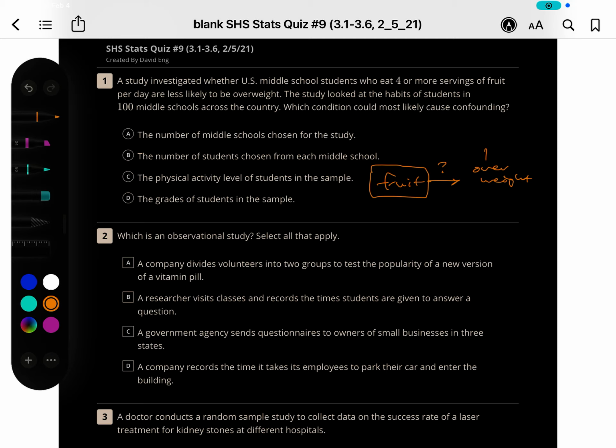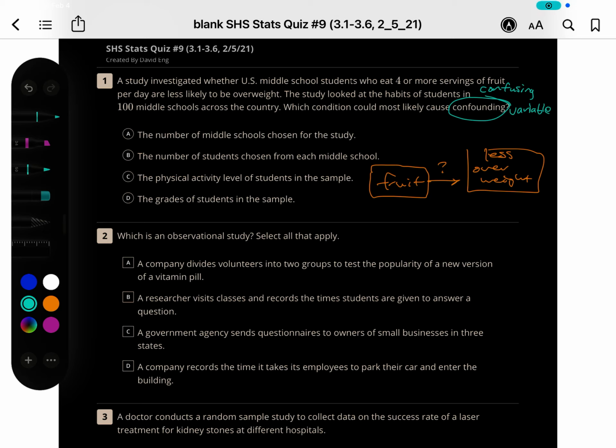Or less likely, less overweight. The study looked at the habits of the students in 100 middle schools across the nation. Which condition could most likely be confounding? Or another word is another confusing variable.